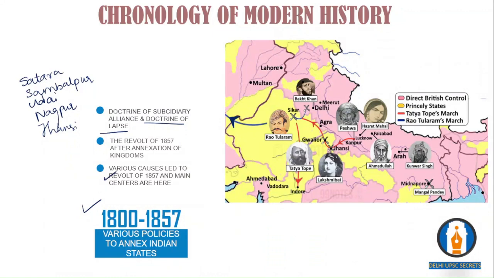And if you see here, there are major centers of the 1857 revolt which are showcased in the map. So we have Gwalior, Jhansi, Kanpur, Lucknow, Faizabad, Delhi, Meerut, and many more. All these are the main centers of the 1857 revolt. But due to lack of proper leadership, and many princely states supporting the British in suppressing the rebellion, the 1857 revolt was suppressed by the British.